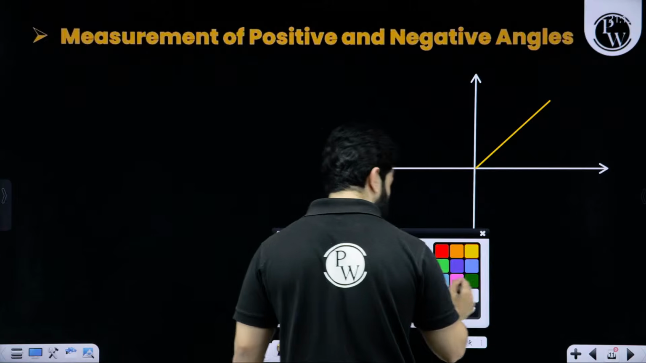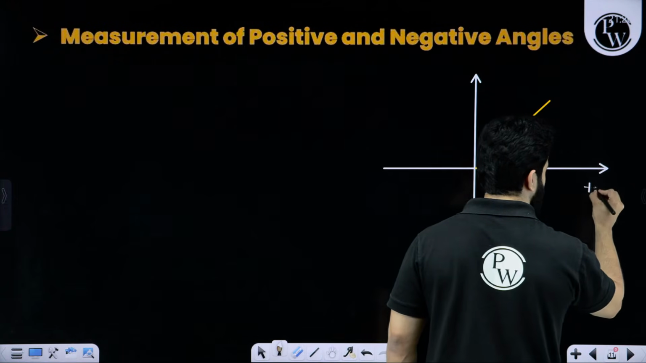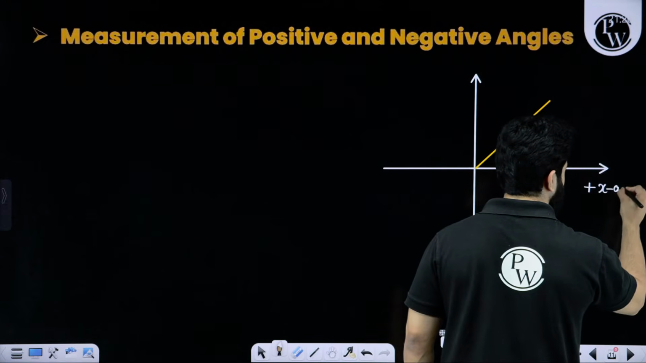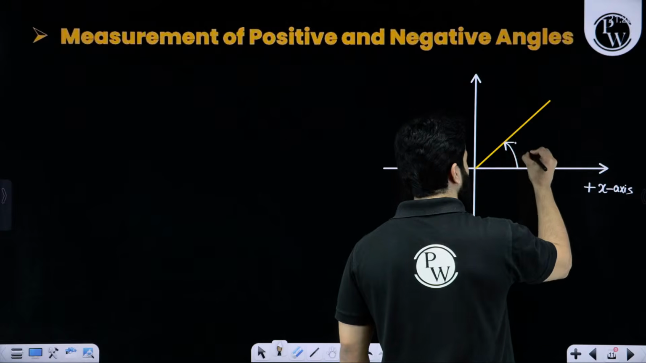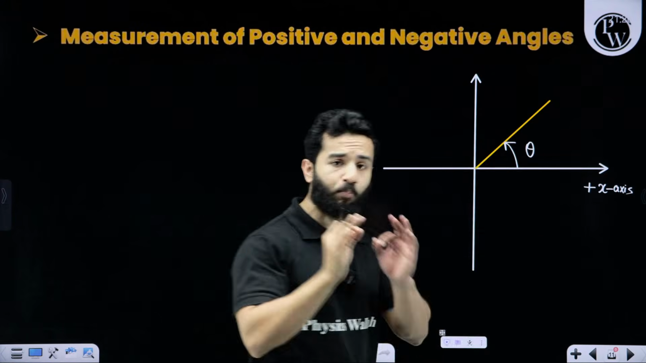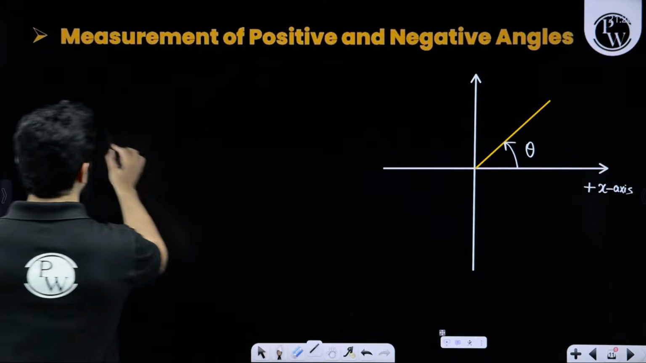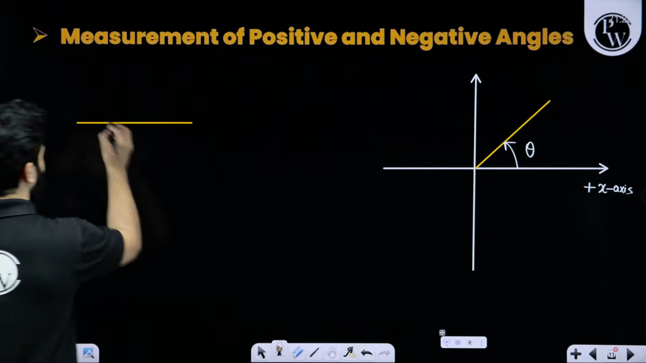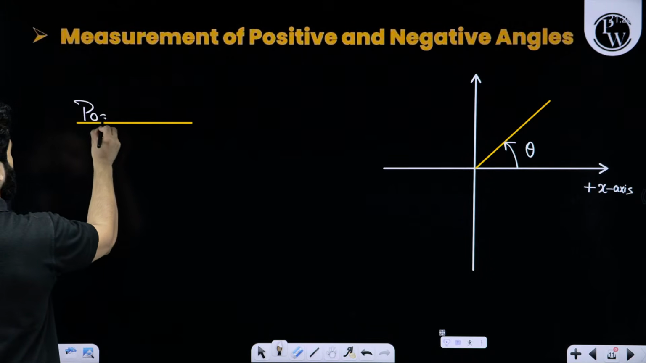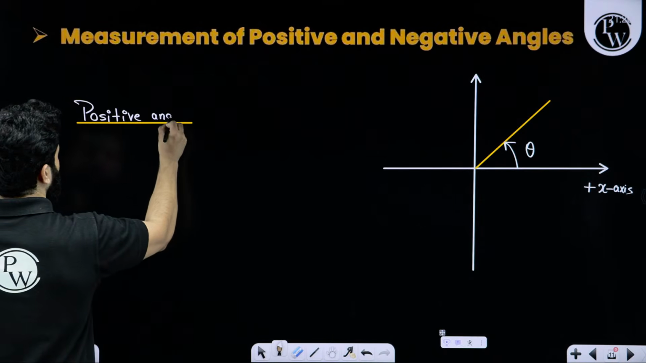The scientific tradition, the convention, is that we always measure the angle from the positive x-axis in the anti-clockwise direction. And this type of angle will be regarded as positive angle. Let me repeat it again. My dear friends, what do we mean by positive angle?